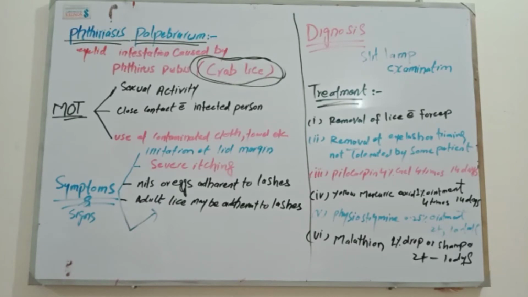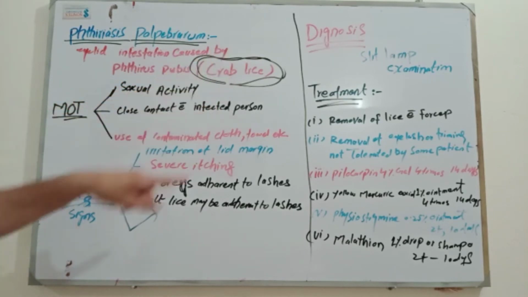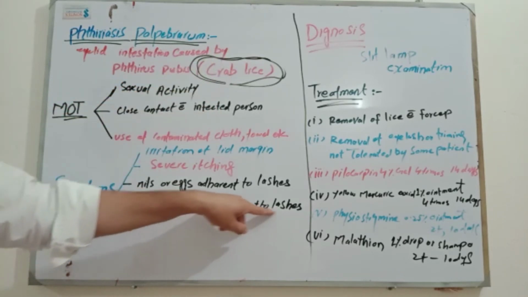Another one is that there will be nits or eggs adherent to the lashes. You can see nits. These nits or eggs are exactly like the white particles which we see in our head. There will also be white particles in the lashes of our eyes. Second, adult lice may be adherent to the lashes. This crab lice may be adherent to the eyelashes.